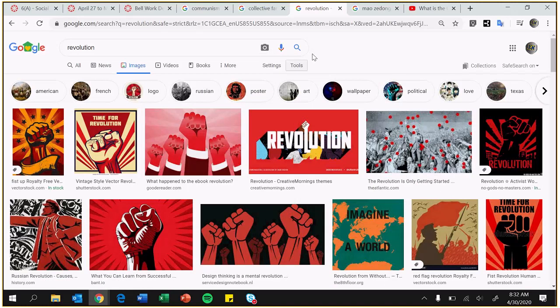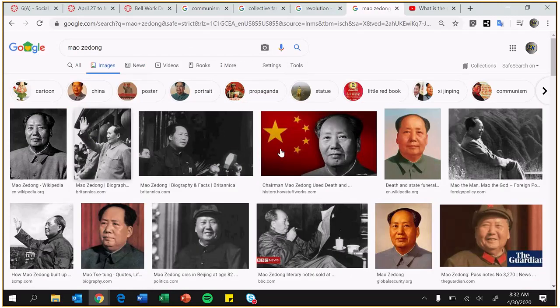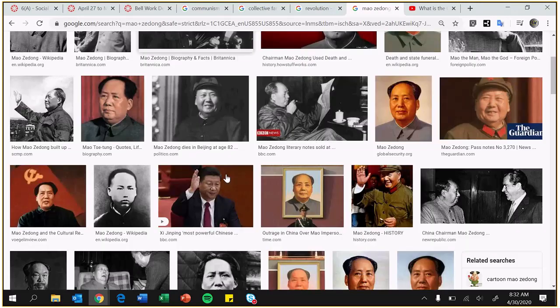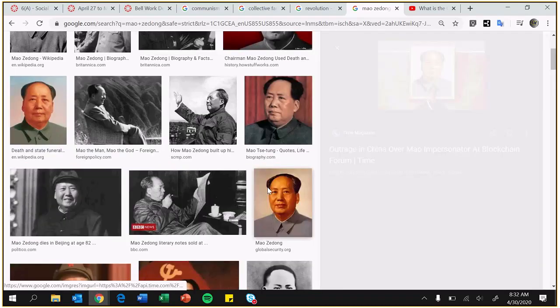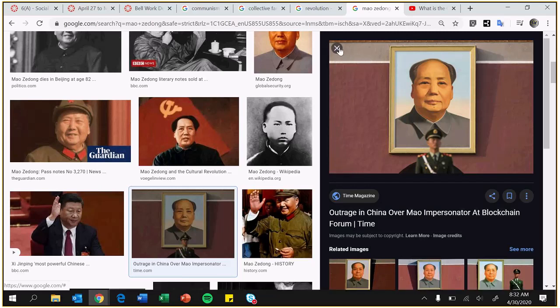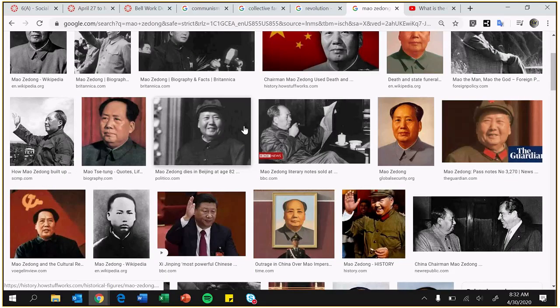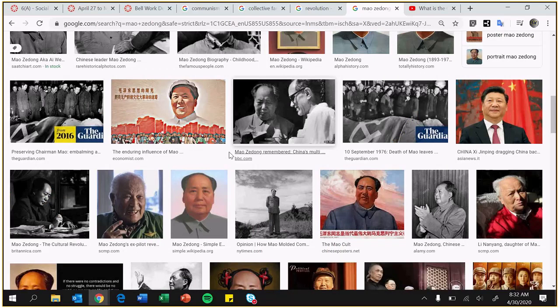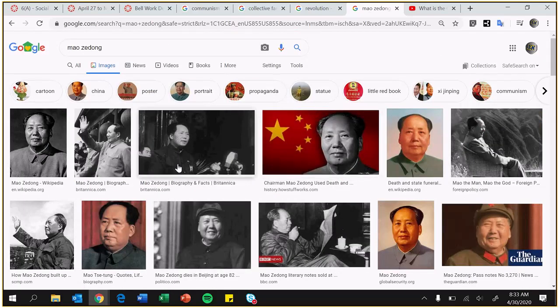And then the last one, Mao Zedong. As you see Mao here. Interesting fact about China, they still kind of think of Mao as their leader, even though he's been dead for a while, like nearly 40 years. So any of these images of Mao would work. It doesn't matter which one, just pick one and upload it to the Word document and then turn that in. So that's bell work.